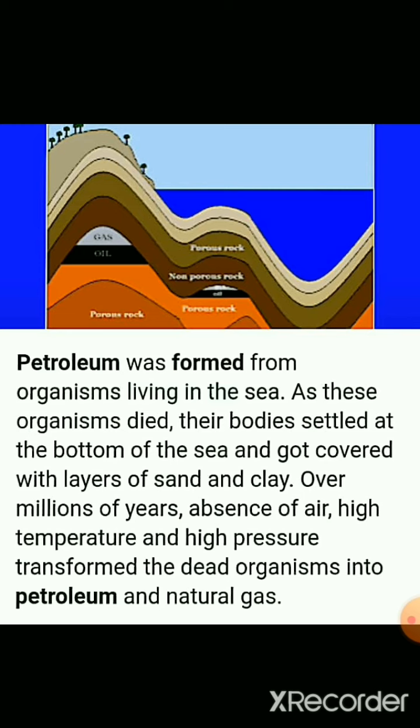Now let's see how petroleum was formed. Petroleum was formed from the organisms living in the sea, the tiny plants and animals. When these organisms die, their bodies settled at the bottom of the sea and got covered with layers of sand and clay. Over millions of years, absence of air, high temperature and high pressure transformed the dead organisms into petroleum and natural gas. Petroleum is a black, smelly liquid having a very unpleasant smell,